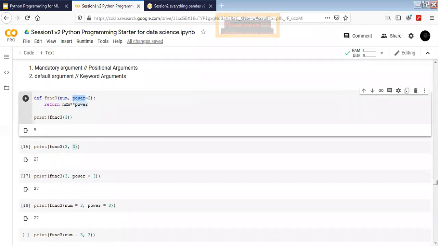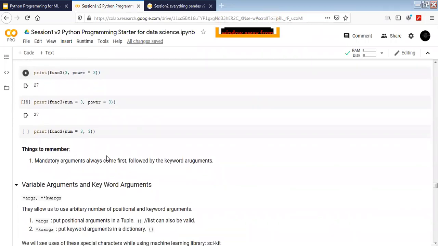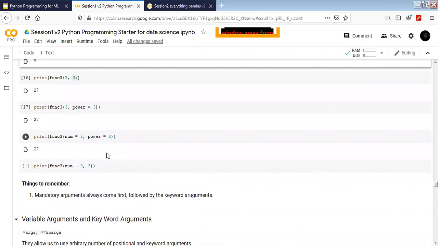Mandatory means that you have to give the value for it, otherwise it won't work. For the default, if you don't give the value, the default value is going to be taken into consideration while running the function. One more thing to remember is that mandatory arguments always come first.